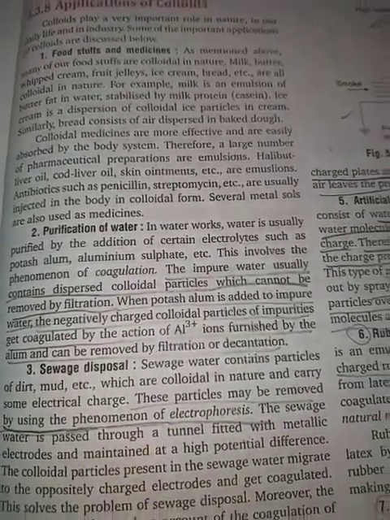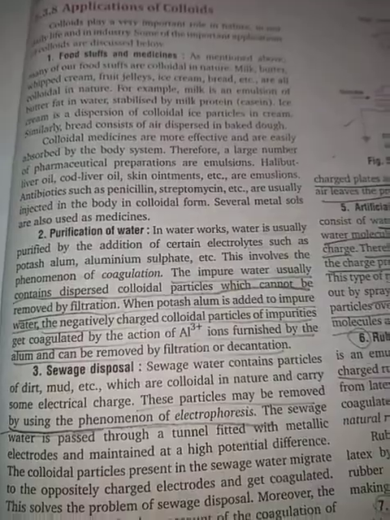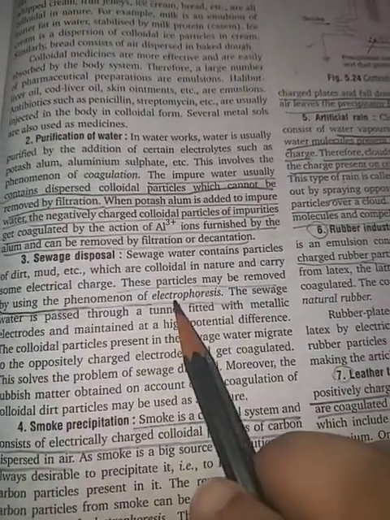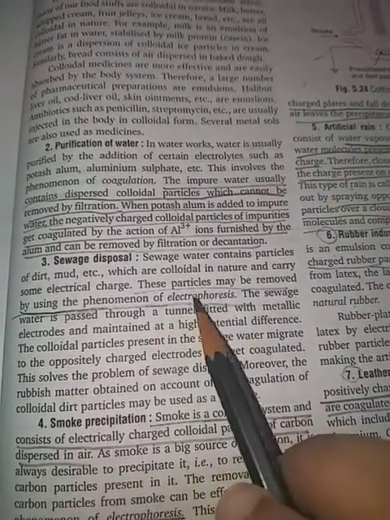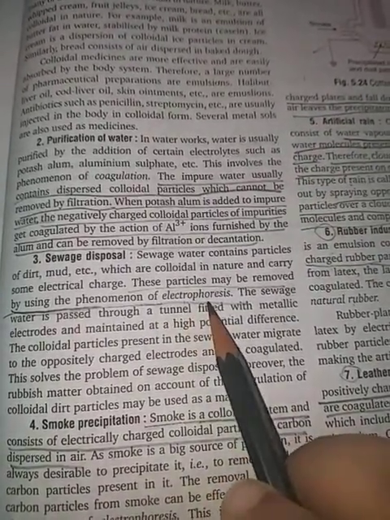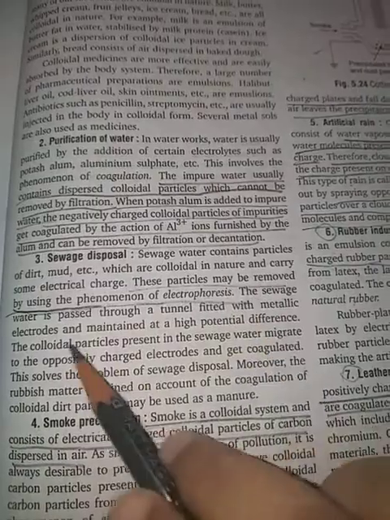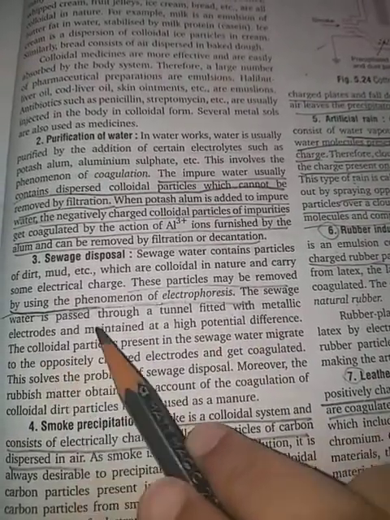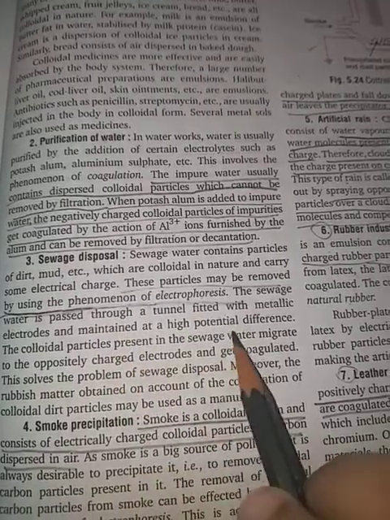In sewage disposal also, this is very important, like the electrophoresis process we studied in our previous video. When the sewage is passed through tunnels, there are metallic electrodes with a very high potential difference.